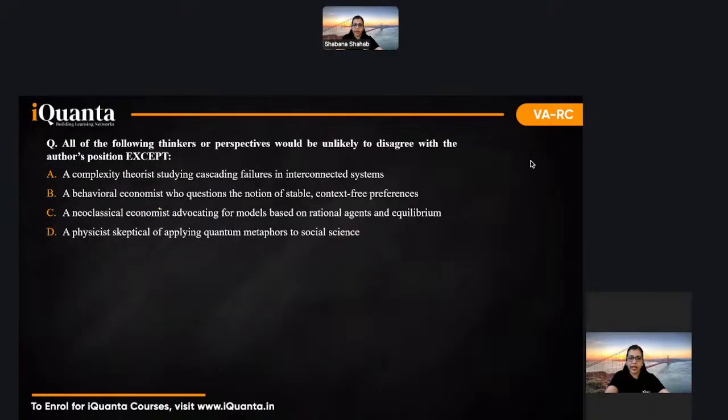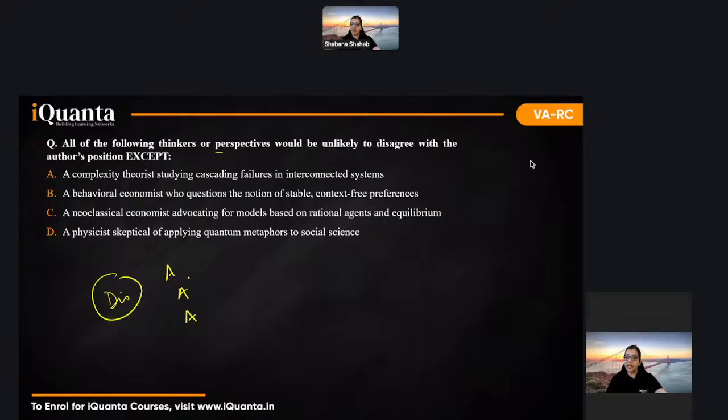Question 1 was main idea related. Okay. It doesn't say clearly what the main idea was. But all of the following thinkers or perspectives would be unlikely to disagree. What were you supposed to do in this? Unlikely to disagree. I don't disagree. There will be one who disagrees. So you were supposed to decode the question. So all would agree except one. One would disagree, right?